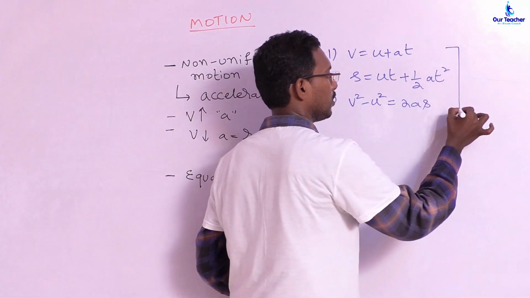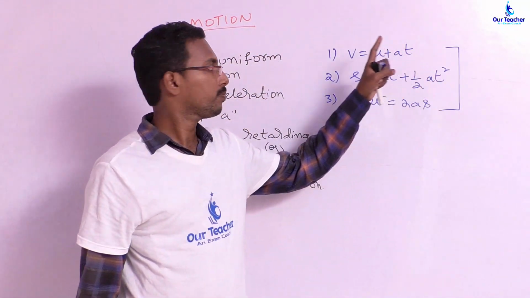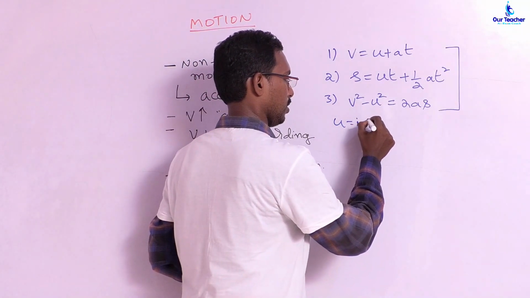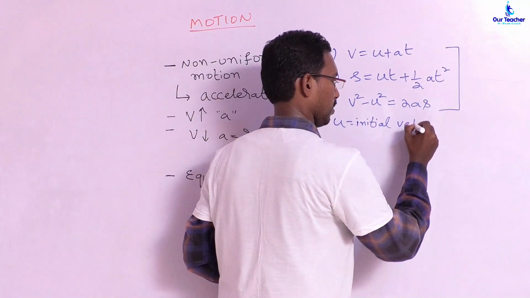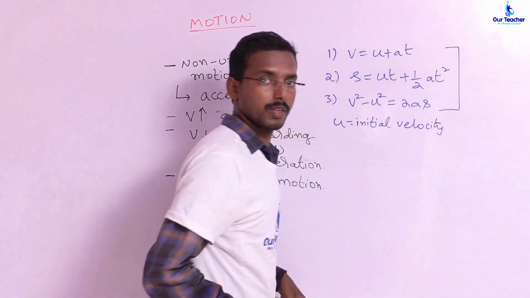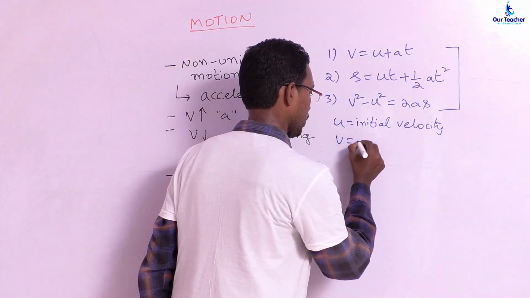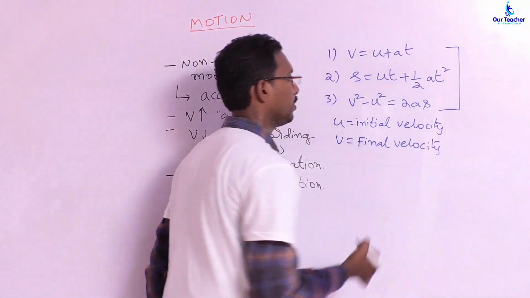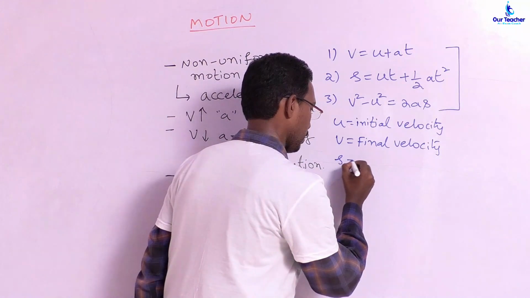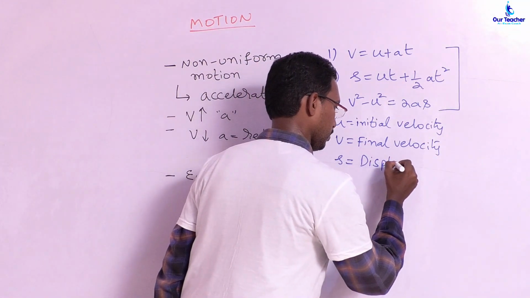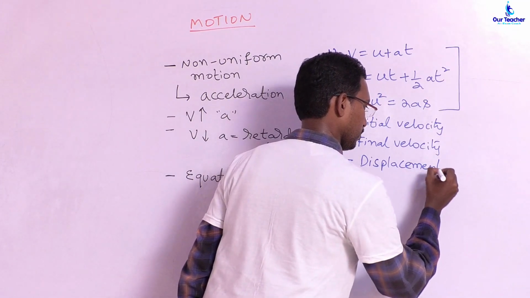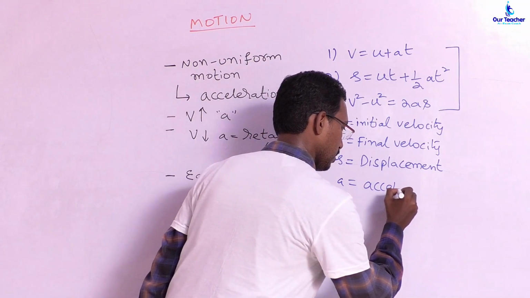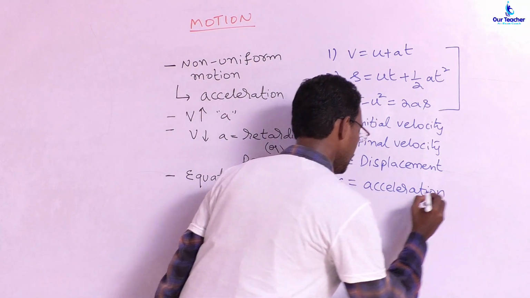In these three equations of motion, V is known as final velocity, U is known as initial velocity. S is known as displacement. A is called acceleration and T is called time.